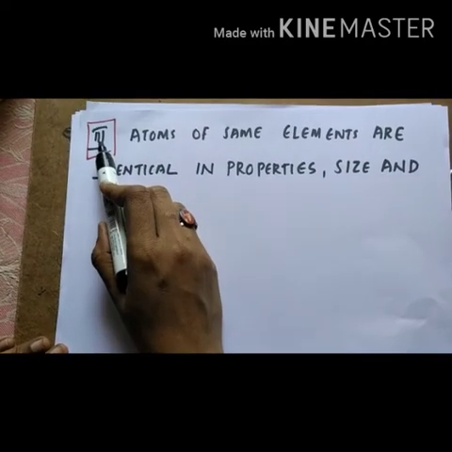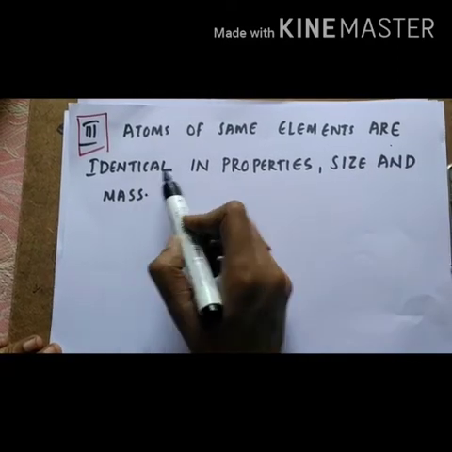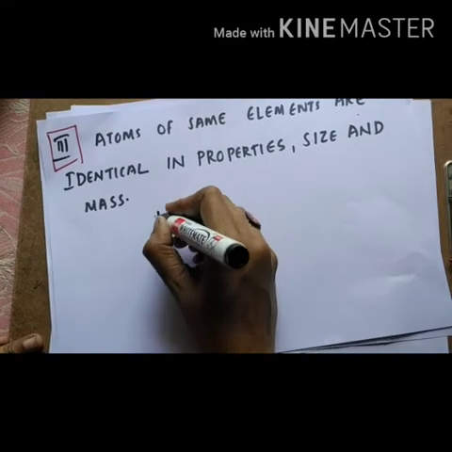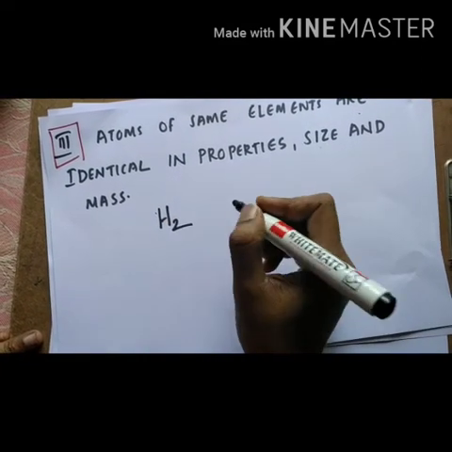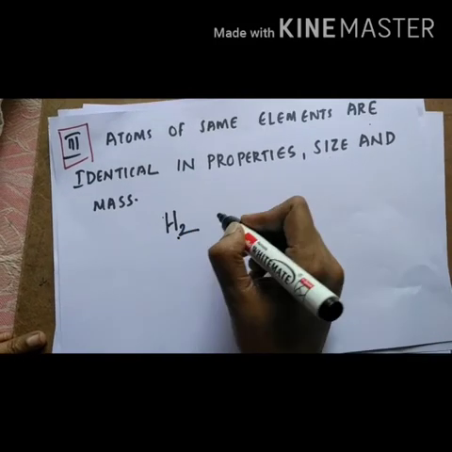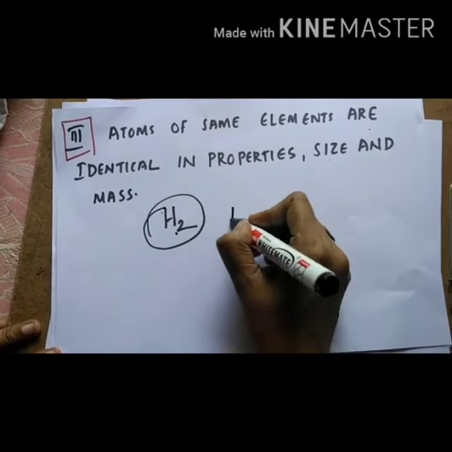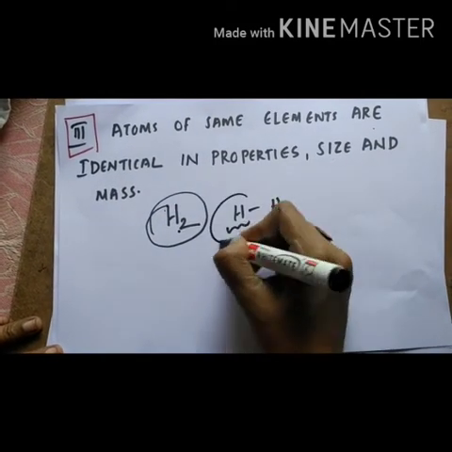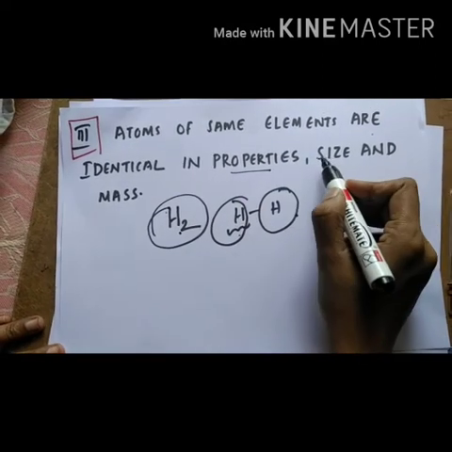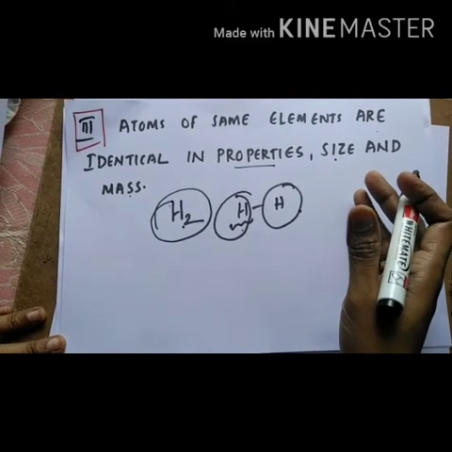And the third postulate is, atoms of the same element are identical in properties, size and mass. For example, if you take hydrogen, two hydrogen atoms combine to form a hydrogen molecule. All the properties of hydrogen atoms are identical. If you take these two hydrogen atoms, the properties of this hydrogen atom and this hydrogen atom will be the same. Properties means it may be size or mass. The mass of a hydrogen atom will always be the same.